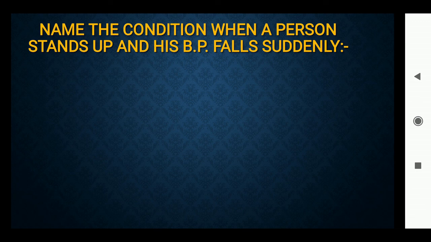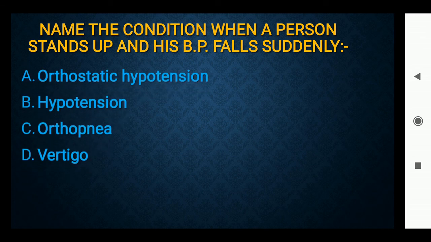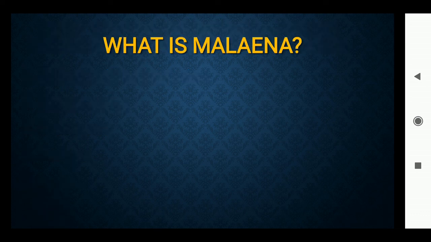Name the condition when a person stands up and his BP falls suddenly. Option A, orthostatic hypotension. Option B, hypotension. Option C, orthopnea. Option D, vertigo. The right answer is option A, orthostatic hypotension.